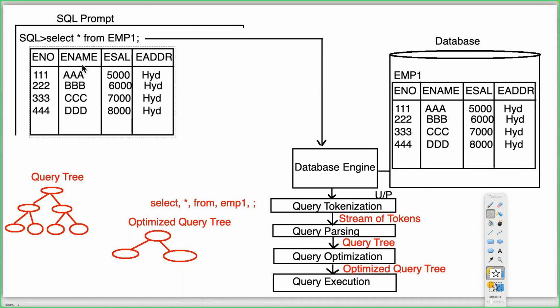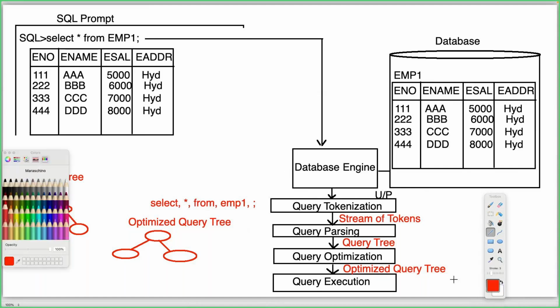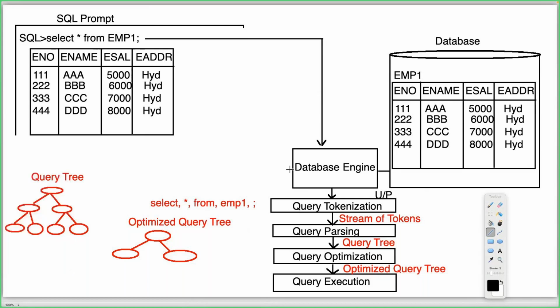Here the client is the SQL prompt, the application from which we are interacting with the database. Now the database engine will execute this total query, and the database engine will send the data that was fetched from the database table to the respective client.